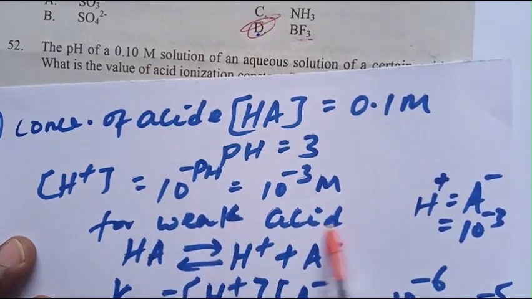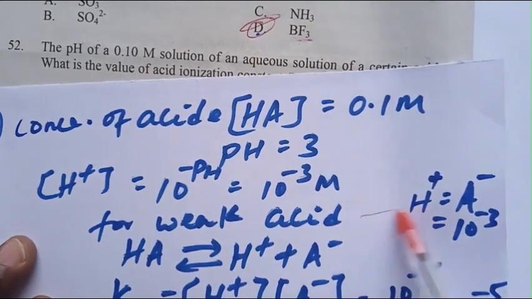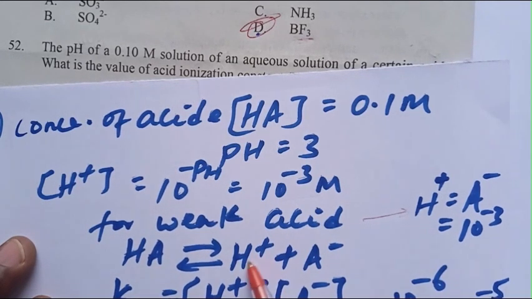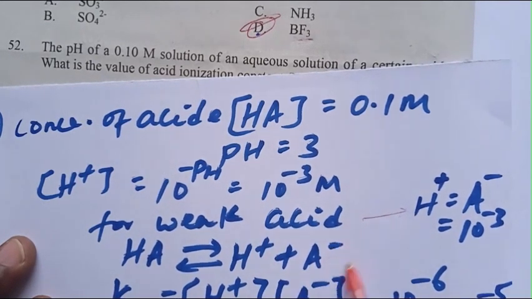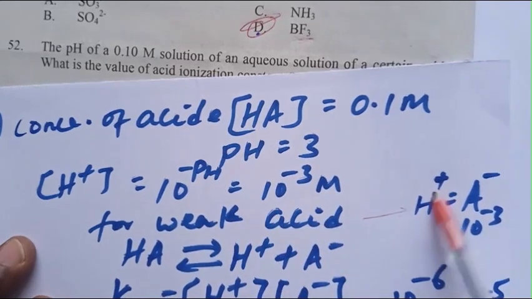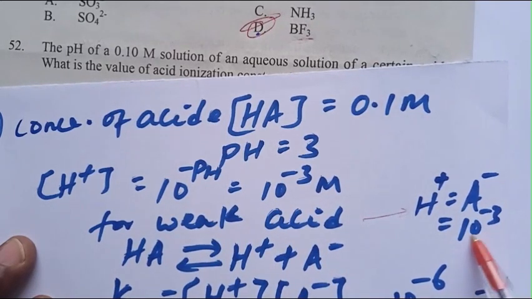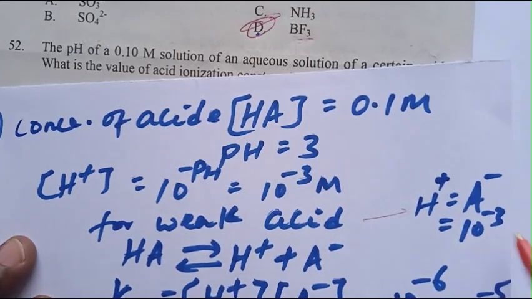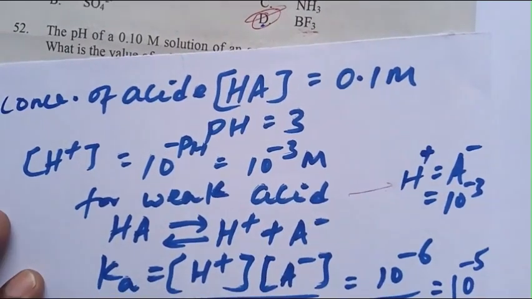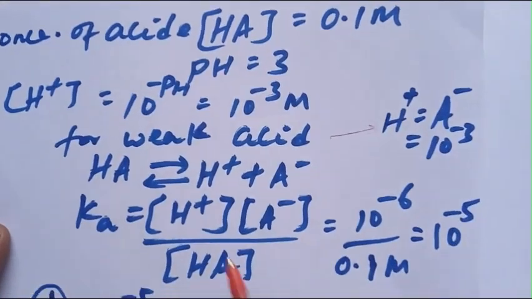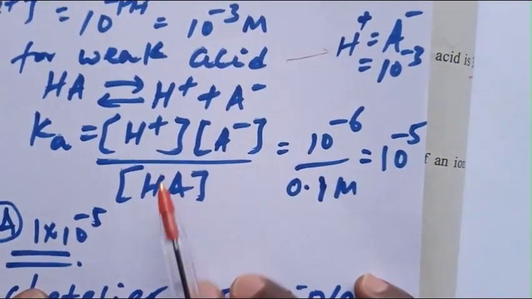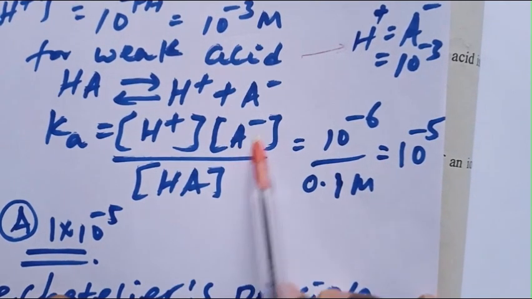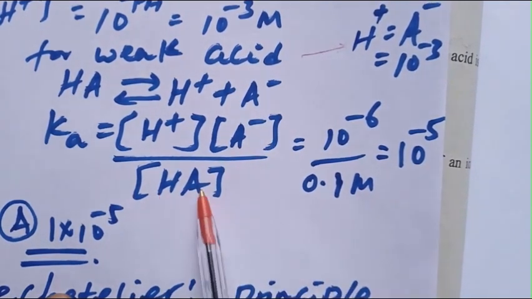For a weak acid, HA dissociates to H plus plus A minus, so H plus equals A minus, 10 to the minus 3. Ka is H plus times A minus over HA.